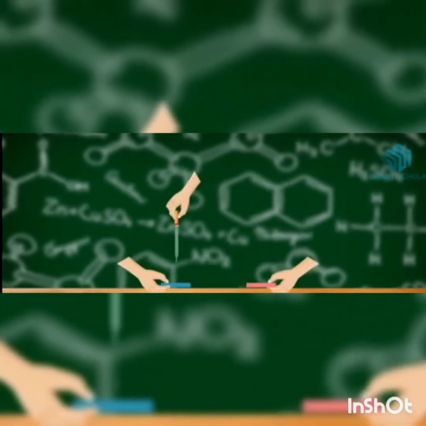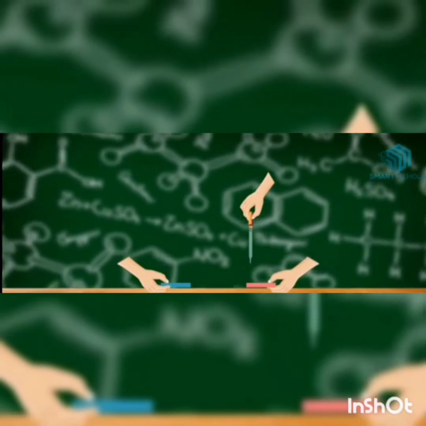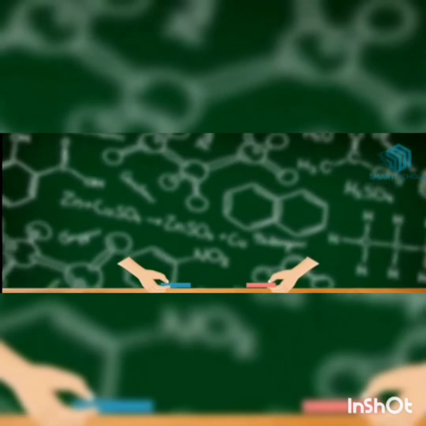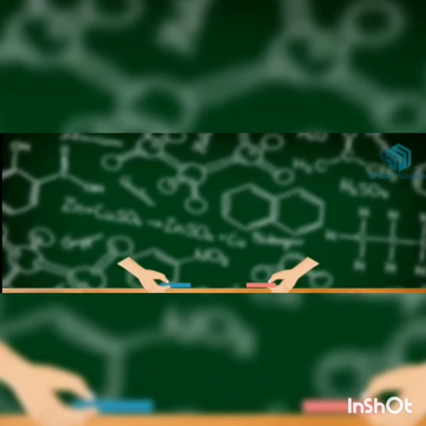Then put a few drops of tap water on blue and red litmus paper. We can observe that there is no change in color of red and blue litmus paper. This means tap water is a neutral solution.